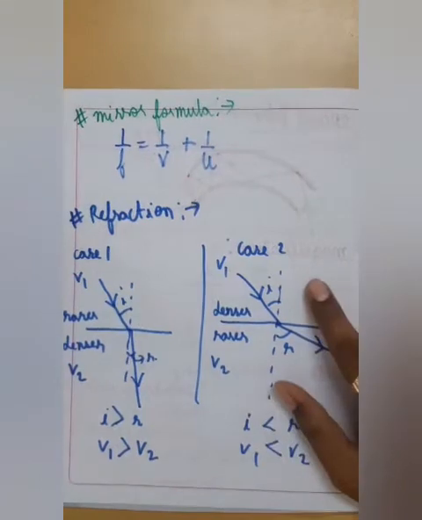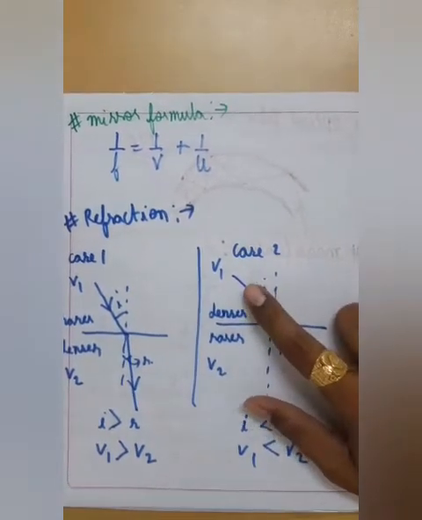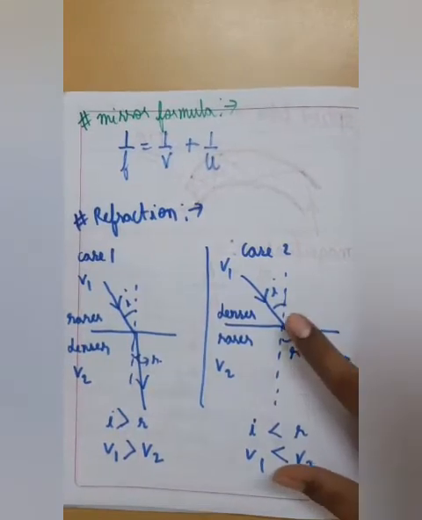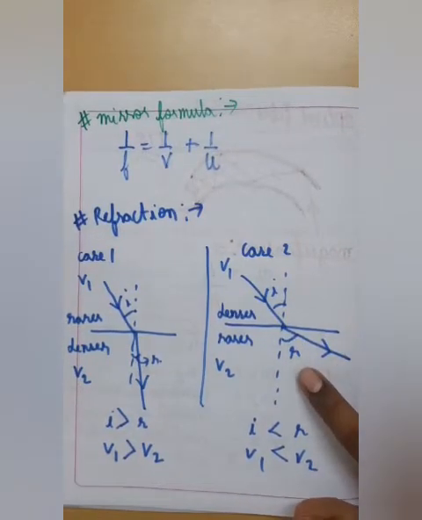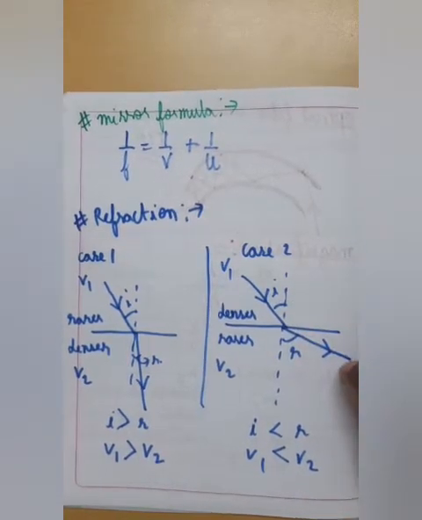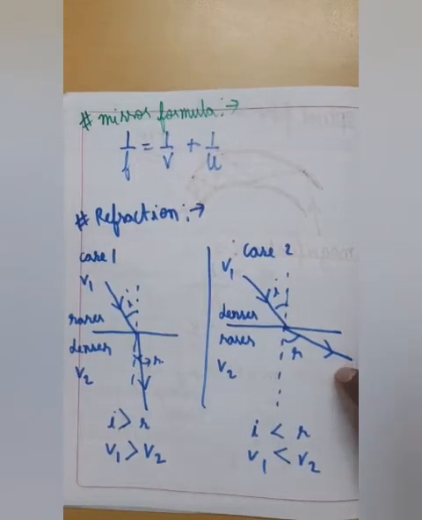Talking about case number 2, when the light ray is coming from denser to rarer medium, obviously it would bend away from the normal and angle i would be smaller than angle r. And since it is coming from a denser medium, its velocity would be less, but when it enters the rarer medium, its velocity would increase.